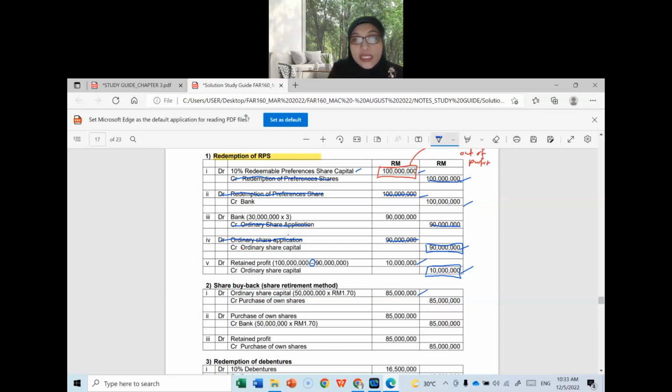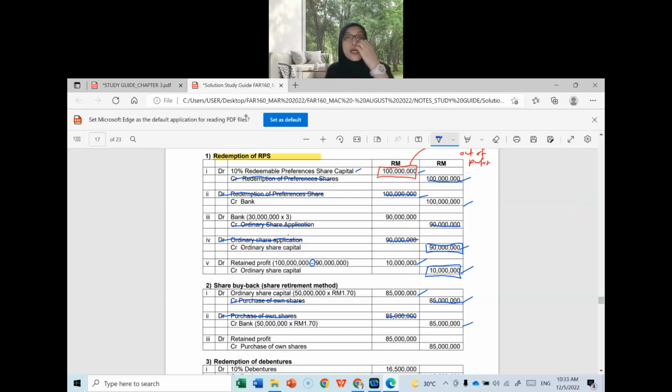Where do you get 85 million? 50 million times 1 ringgit 70 cent. Credit purchase of own shares. Next, you close the purchase of own shares and make the payment. Since you are purchasing the shares, you have to incur cash outflow. So this account, purchase of own shares, will be closed immediately since the payment is already settled.